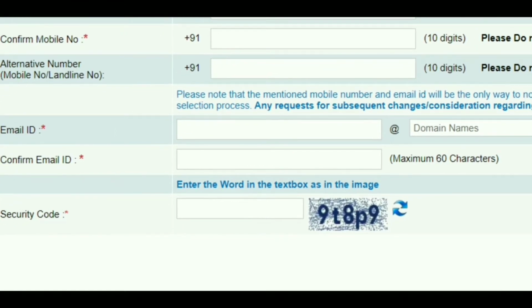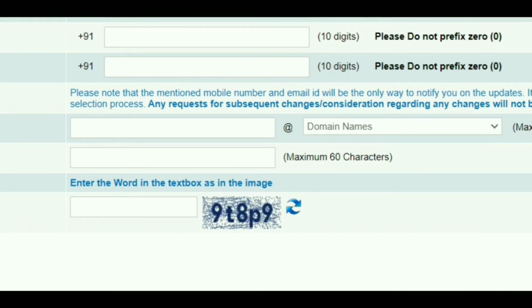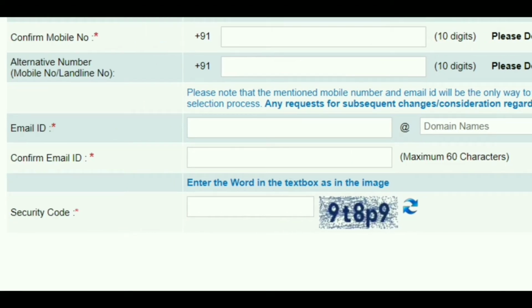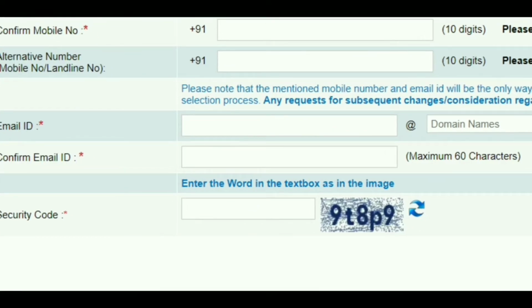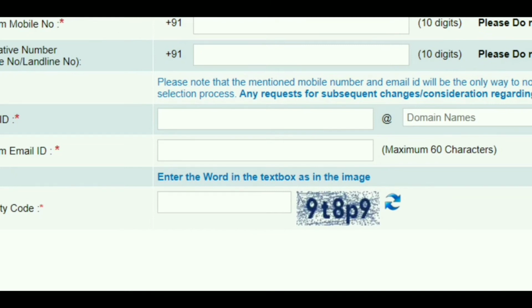If my mail is gurusaikamal1999@gmail.com, I need to enter here gurusaikamal1999, and @gmail.com will come in this select box. @gmail.com, @yahoo.com, all the domains will come in this select box. Select the domain, whatever mail you have, and confirm your email ID. In this confirm email ID, we need to enter the complete email. Here we don't have any domain box, so the complete email we need to confirm, gurusaikamal1999@gmail.com. In this way you need to enter.